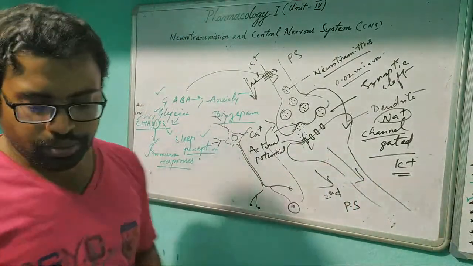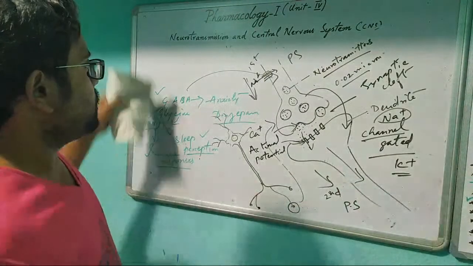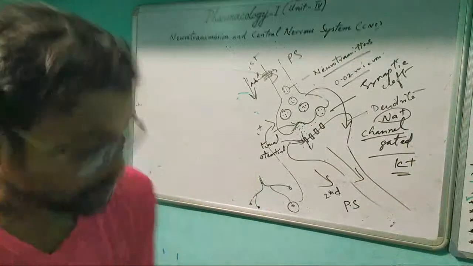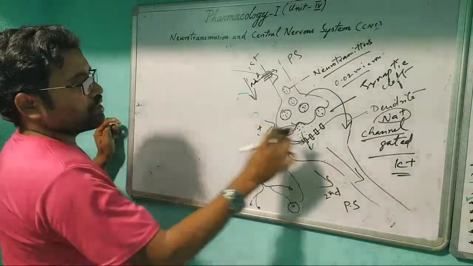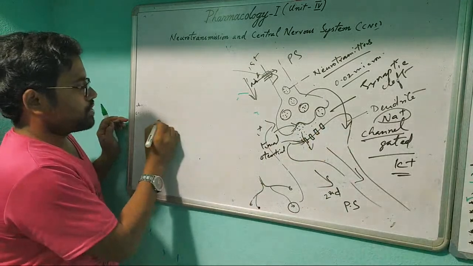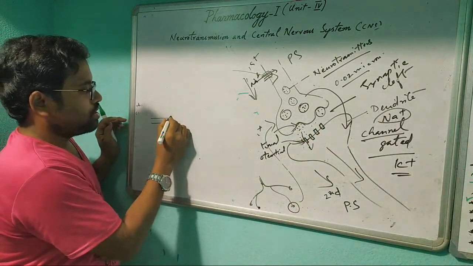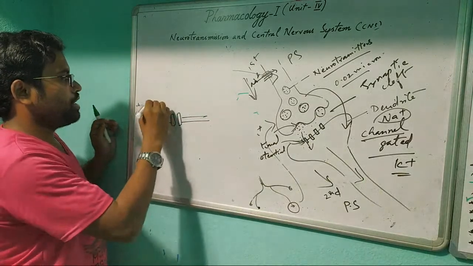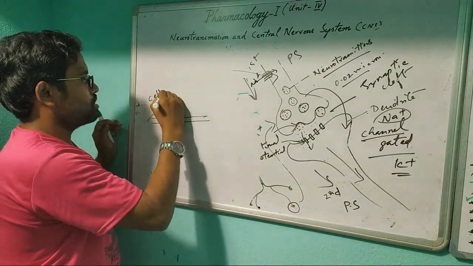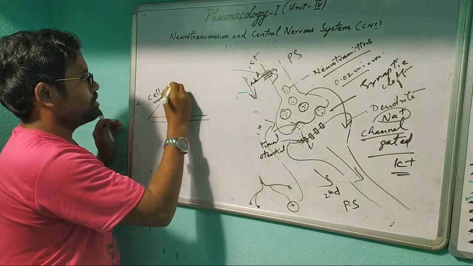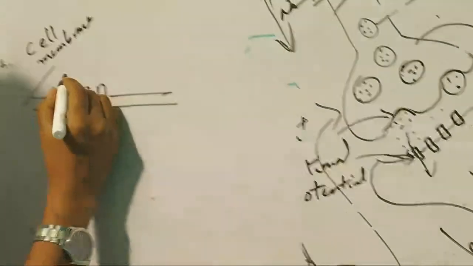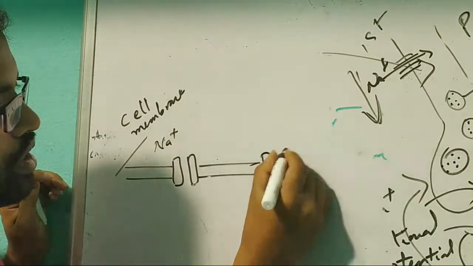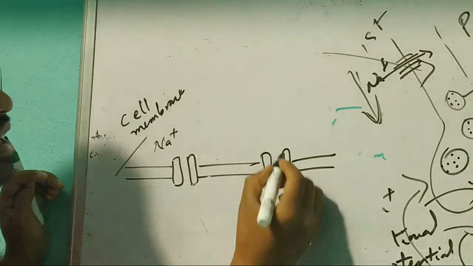Now how the action potential is induced, I'll tell. Suppose I am magnifying this one. This is the cell membrane of the neuron, and this is the sodium gated ion channel, and this other one is the potassium gated ion channel.